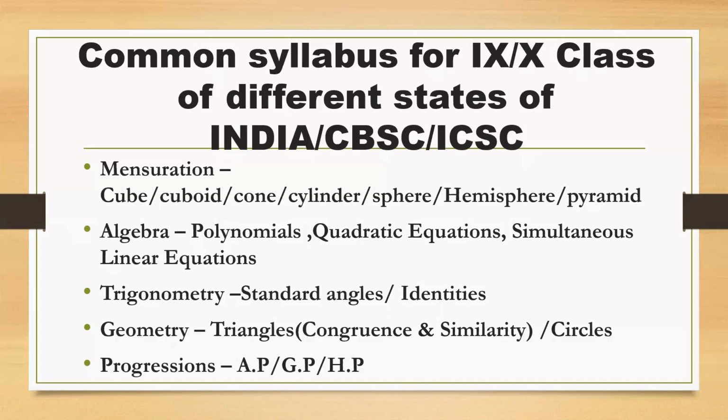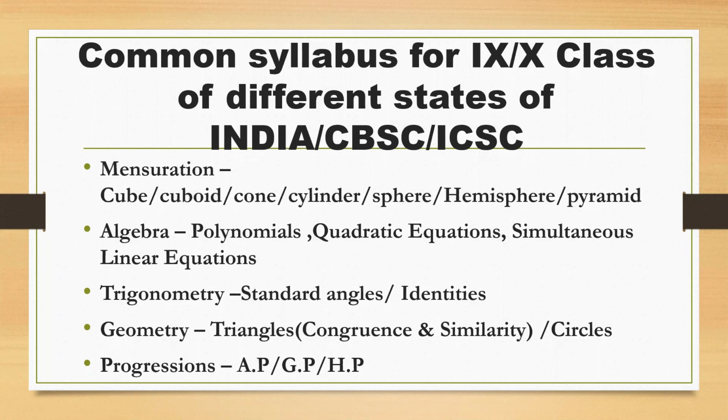Trigonometry generally in secondary standard, some relations regarding ratios, standard angles, identities. In some states, little allied angles, that too pertaining to first quadrant, 90 minus theta, not even 90 plus theta relations are there, I think.